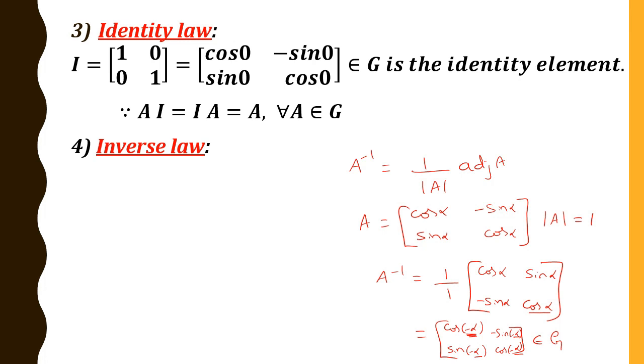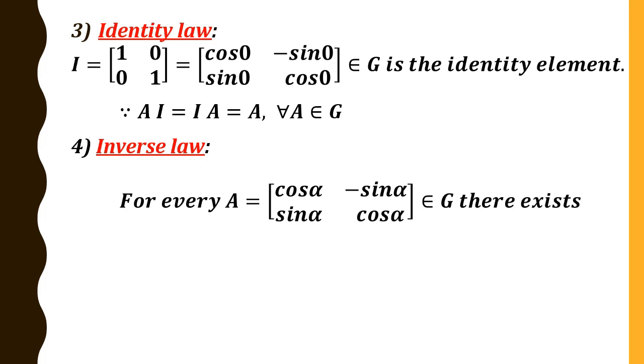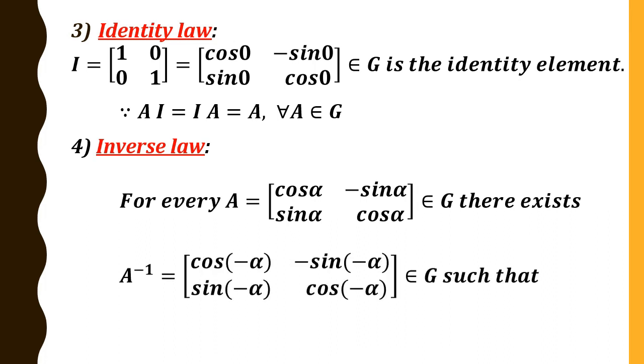Therefore, what is the inverse of A? That is cos of minus alpha, minus sin of minus alpha, sin of minus alpha, cos of minus alpha. Therefore we shall write, for every A equal to cos alpha, minus sin alpha, sin alpha, cos alpha, there exists A inverse, which is nothing but this matrix, such that A into A inverse is equal to A inverse into A is equal to I. Therefore we got inverse for every matrix, therefore inverse law is satisfied.